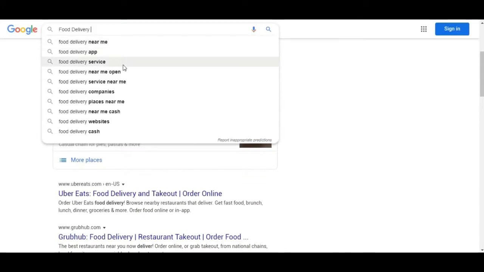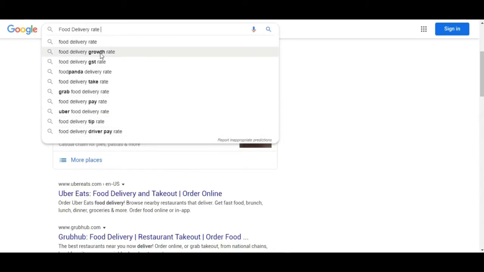This is called Google autocomplete. See, if I type any kind of food delivery, let's say rate and space, it will always give more. See, food delivery rate, Grab food delivery rate, food delivery pay rate, Uber delivery rate, like that. There's a huge list this will generate.